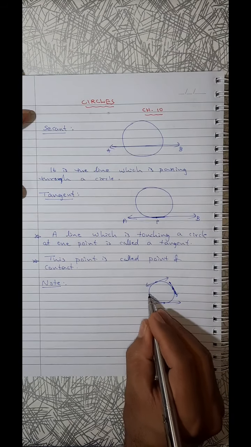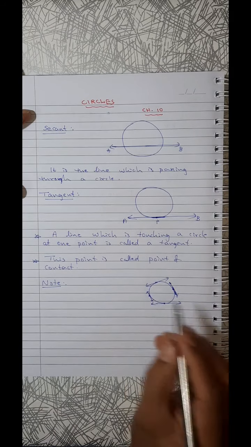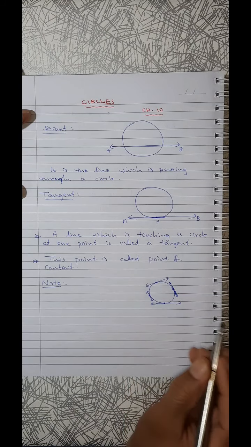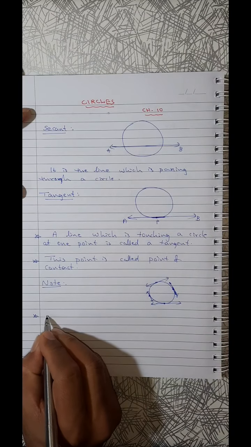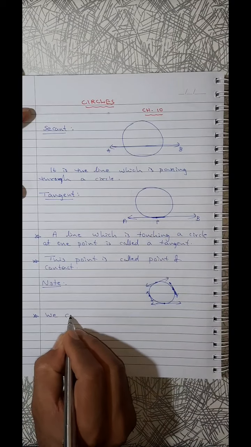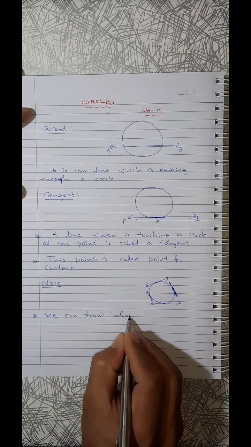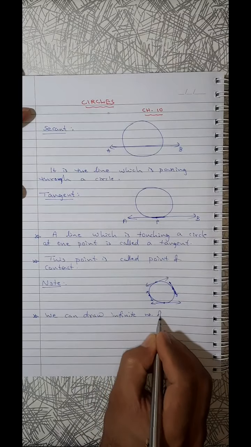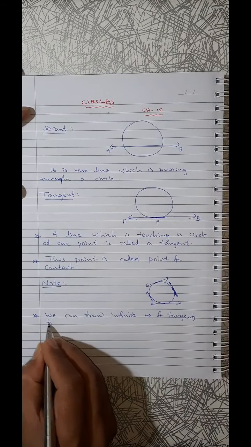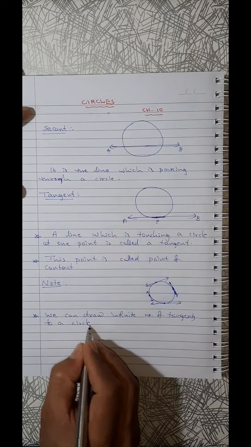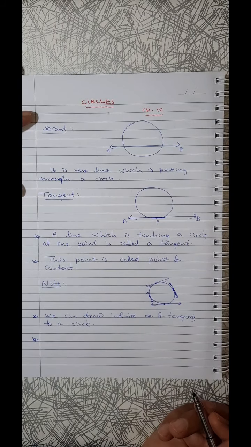I can draw another tangent here, here, here. A circle has an infinite number of tangents. We can draw an infinite number of tangents to a circle.